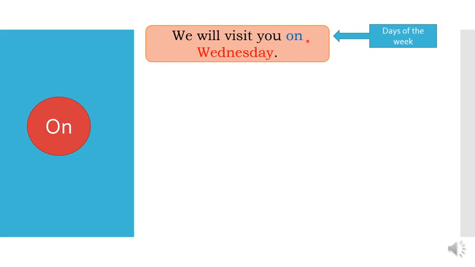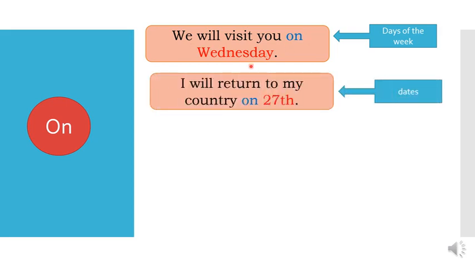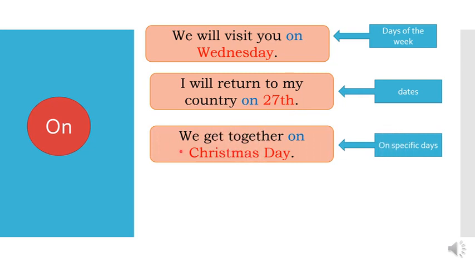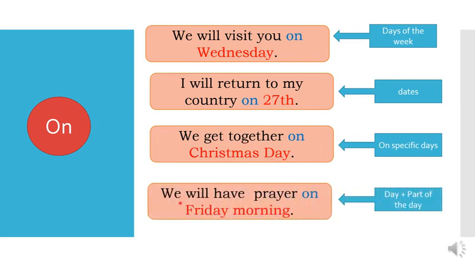We will visit you on Wednesday, day of the week. I will return to my country on 27th, date. We get together on Christmas Day, specific day. We will have prayer on Friday morning, day plus part of the day. So here we need to use the preposition on.